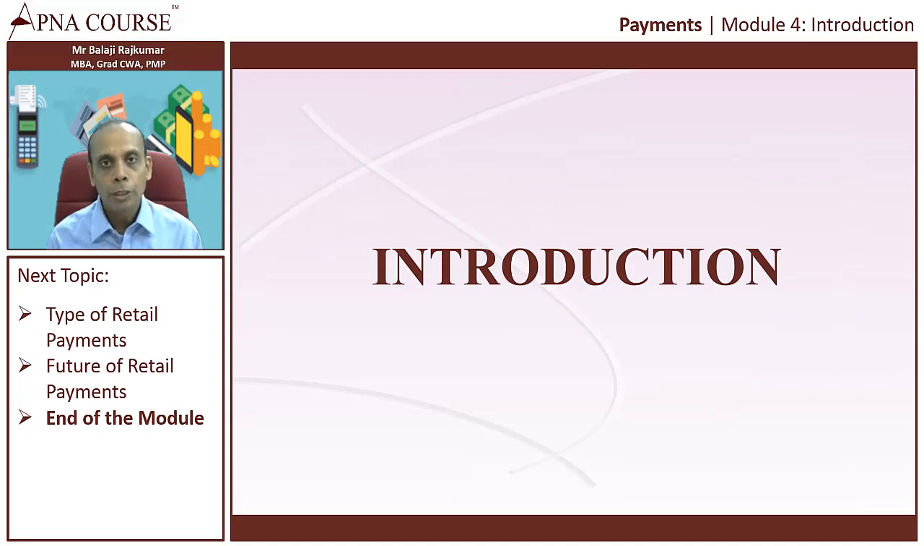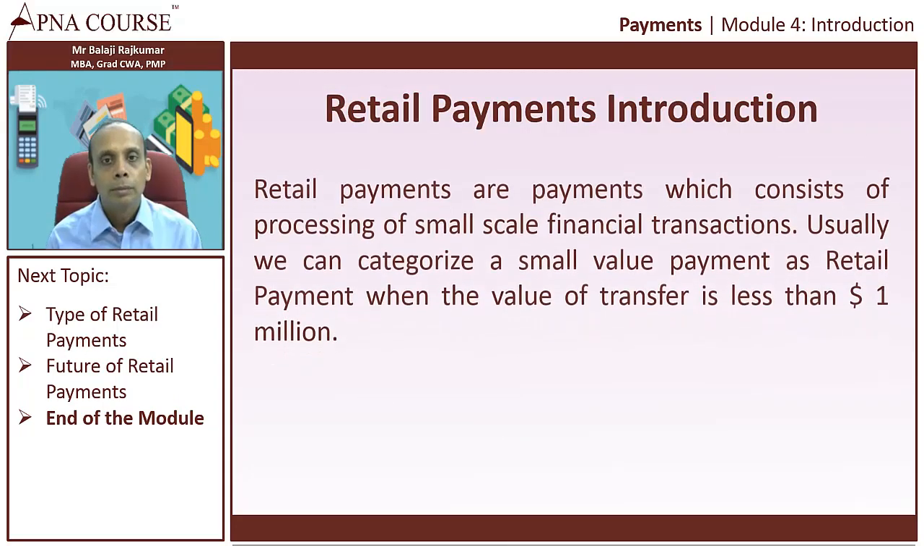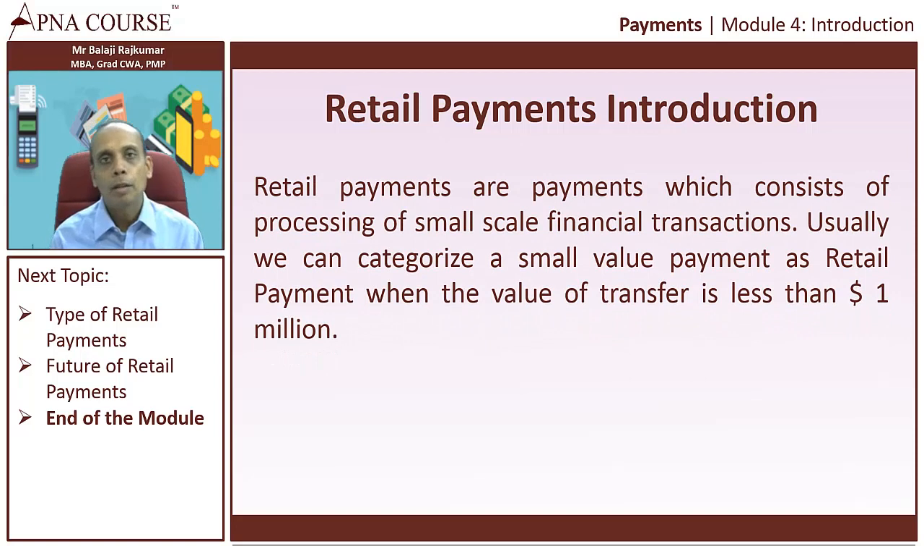We'll go to the introduction. Basically, retail payment is a small value payment. For example, a small trader selling goods for 10 rupees, 20 rupees or something like that. So, small value transactions are called retail payments. What is the maximum value of a retail payment? Usually, if it's less than $1 million, we categorize them as retail payments.